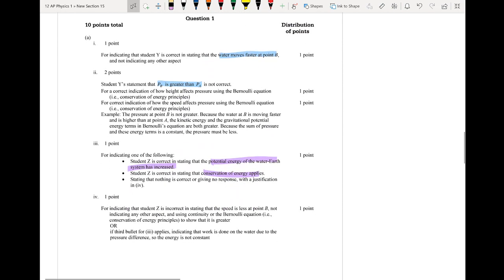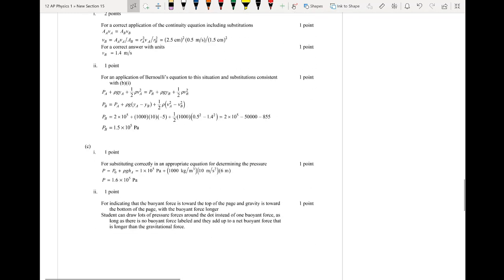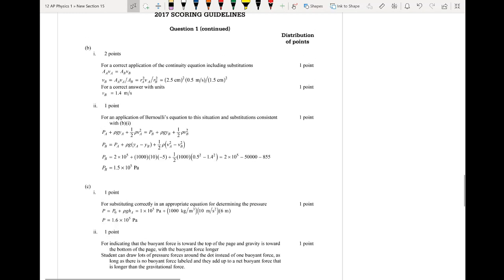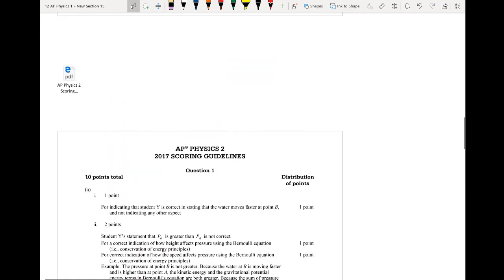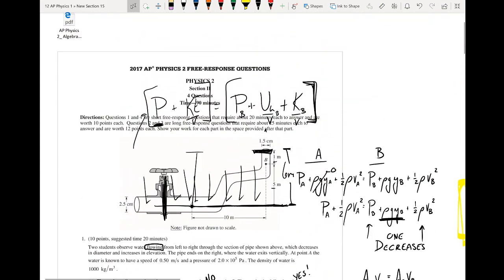I'll just kind of show the key. I'm not going to go over it because we kind of just did that. But if you want to look through the key, you can just kind of pause it here. And then the second page, feel free to pause it and give it a look if you so desire. All right, but yeah, that is that question. Yeah, hopefully that was okay for one of our qualitative questions.